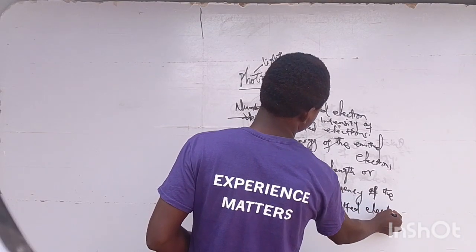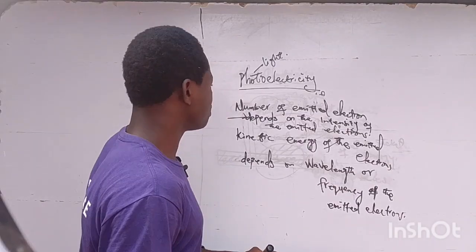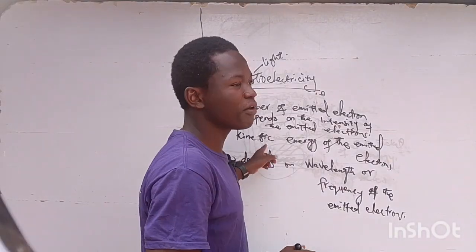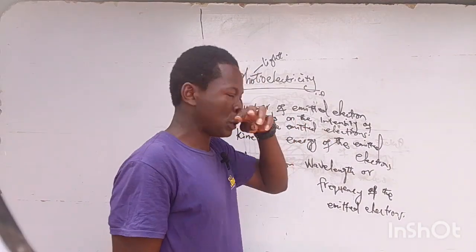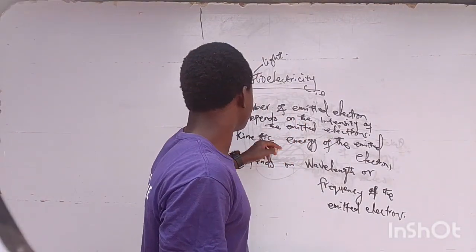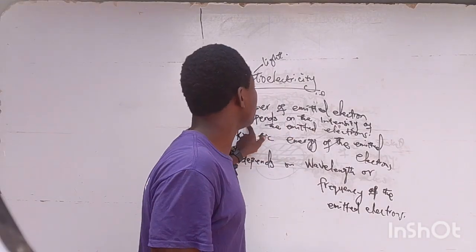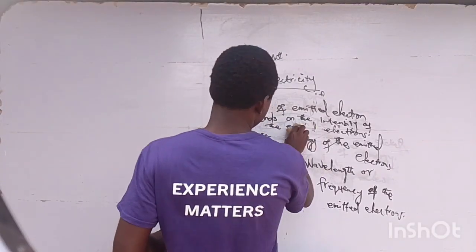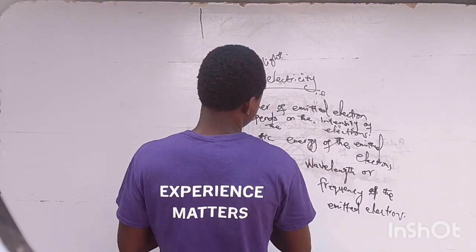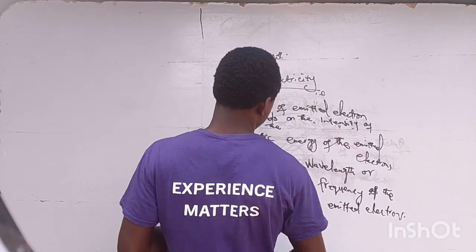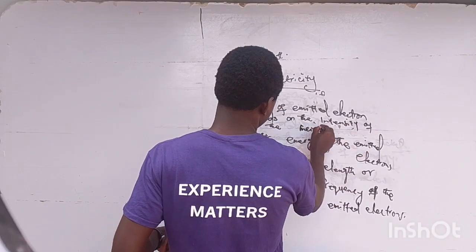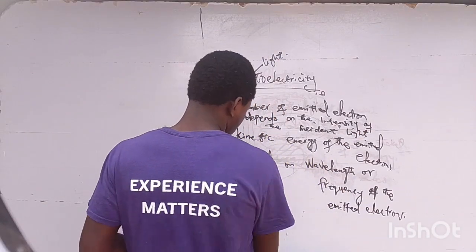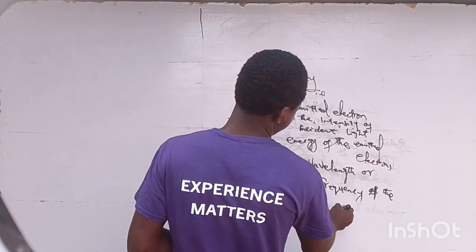For JAMB students, you have to note this. They do ask this particular question. They will ask you what the number of emitted electrons depends on, and in the options you see many things there. You know that the number of emitted electrons depends on the intensity of the incident light.